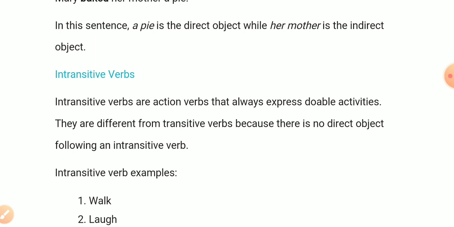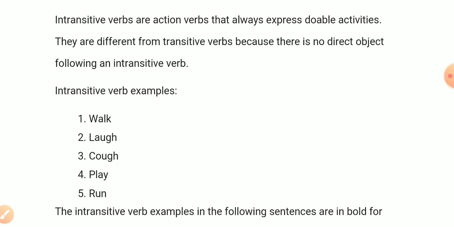So the object will be missing. For example, walk, laugh, cup, play, and run, etc.